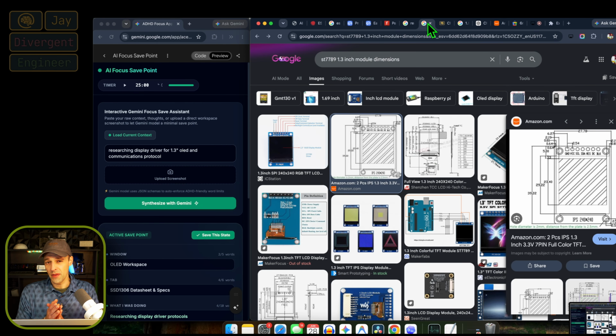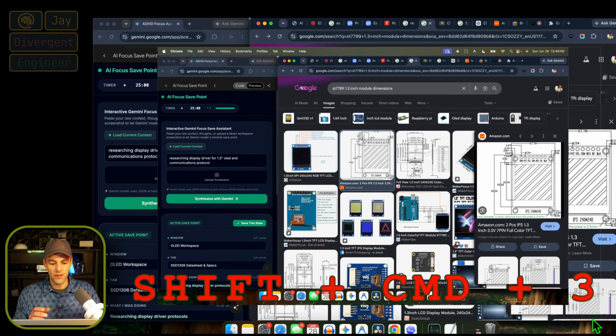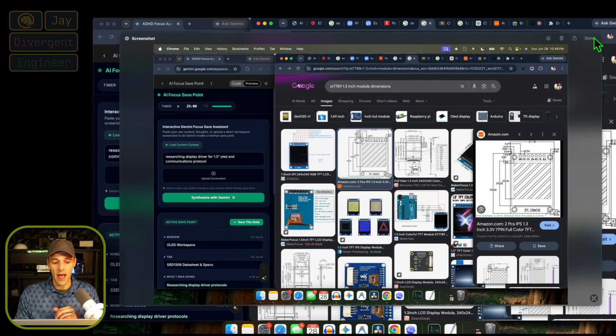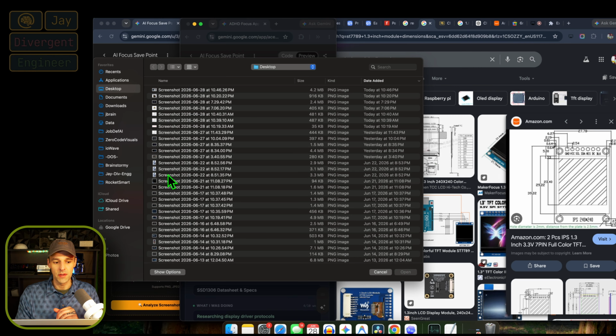So to give you an example of the screenshot, I'm using a Mac, so I'm going to hit Shift-Command-3. Remember that we're going to want the entire amount of tabs that are within this window. I'm going to go back over to the app that I have along the side here, and I'm going to upload the screenshot. And now I'll synthesize the image with Gemini.